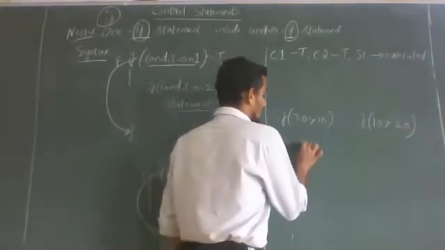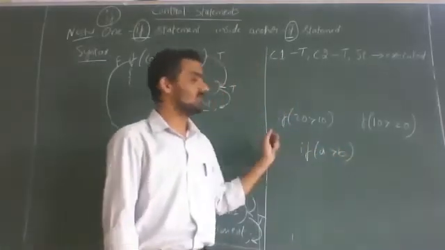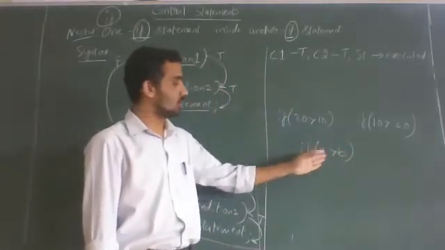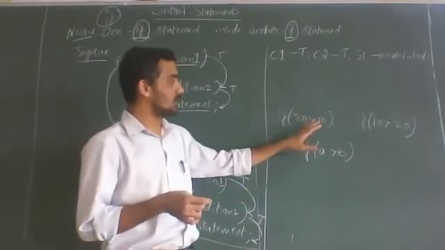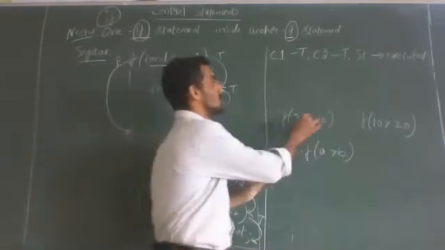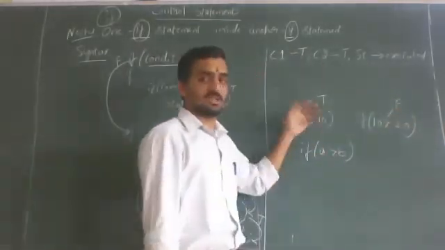But if I say if A greater than B, here you cannot say whether the condition is true or false, because we don't know the values of A and B. In the previous examples, I took 20 and 10 directly, so 20 greater than 10 is always true, and 10 greater than 20 is always false. You cannot change it, yes, I agree.